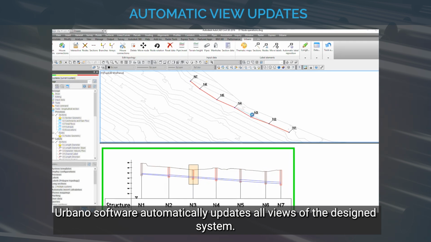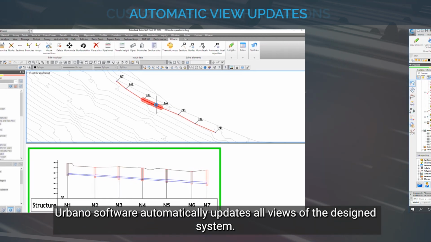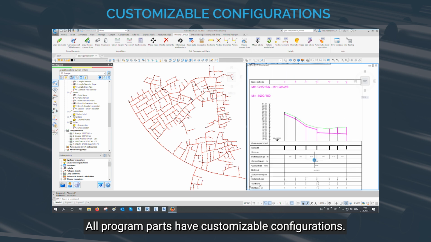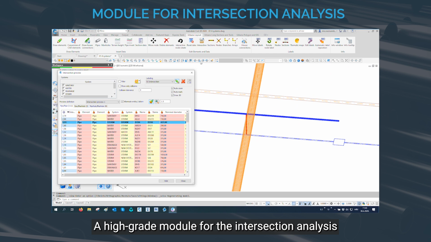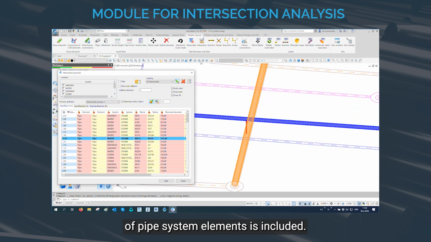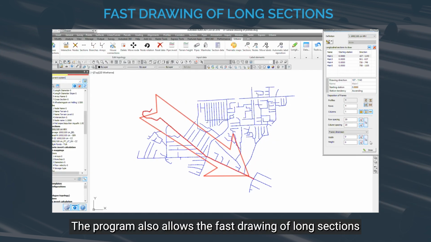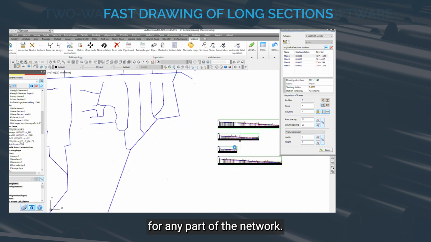Urbano software automatically updates all views of the design system. All program parts have customizable configurations. A high-grade module for the intersection analysis of pipe system elements is included. The program also allows the fast drawing of long sections for any part of the network.